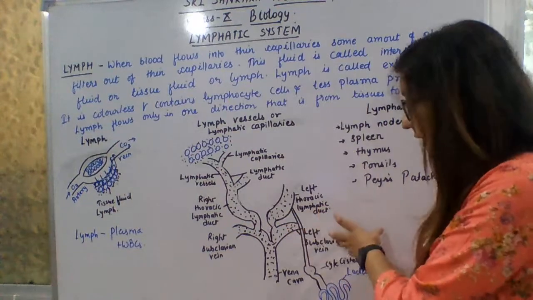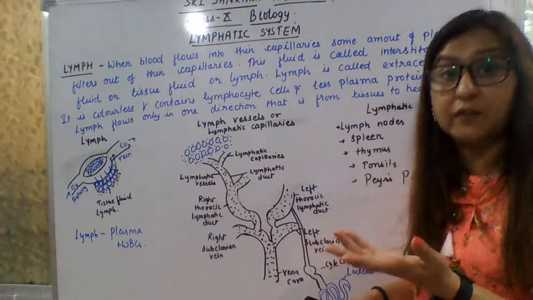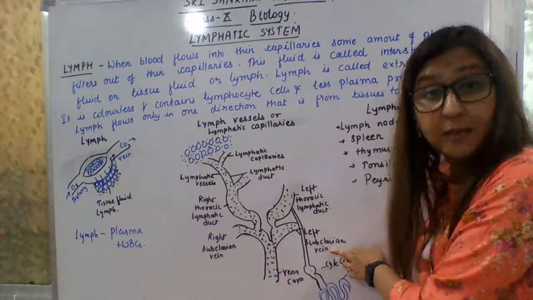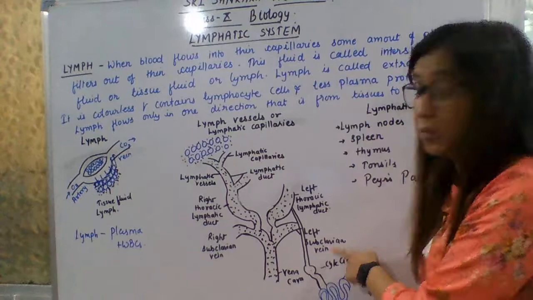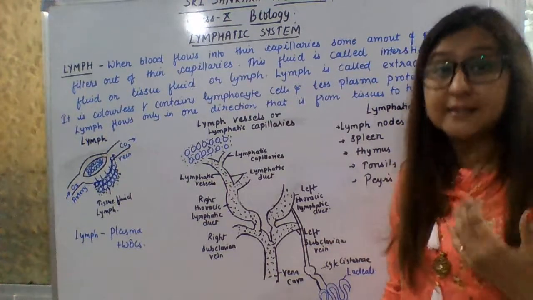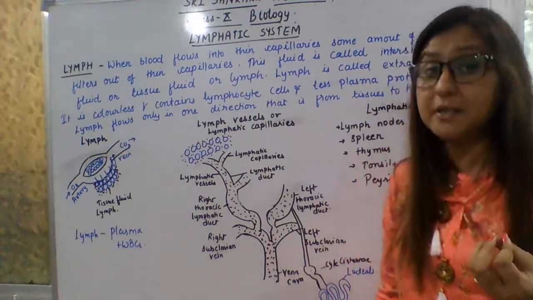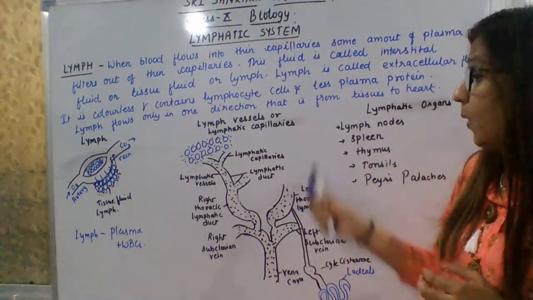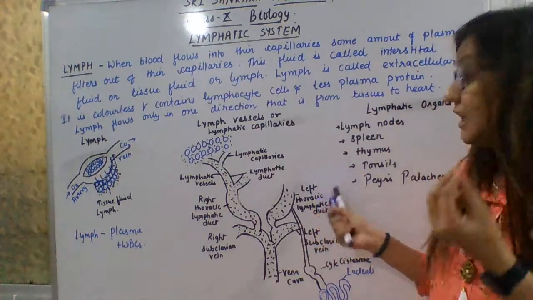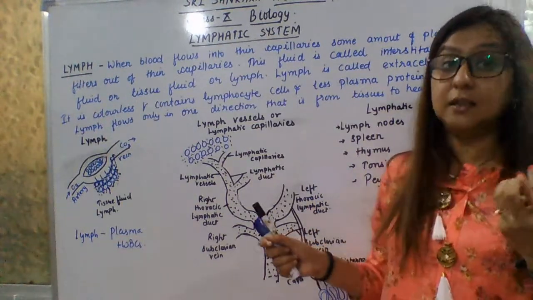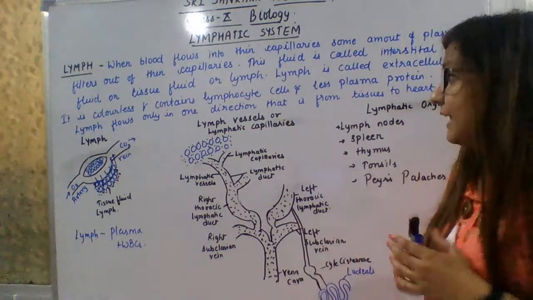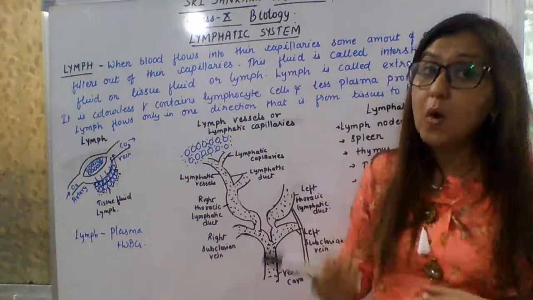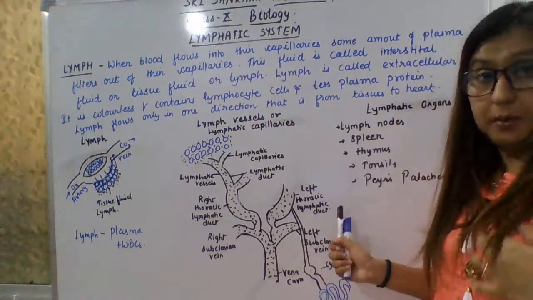Now the lymph comes through lymphatic vessels or capillaries. Now it drains to the veins. There is so much similarity between veins and lymphatic vessels. The similarity is that both are very thin walled, and both have valves in them. Whereas lymphatic vessels have more valves as compared to veins.